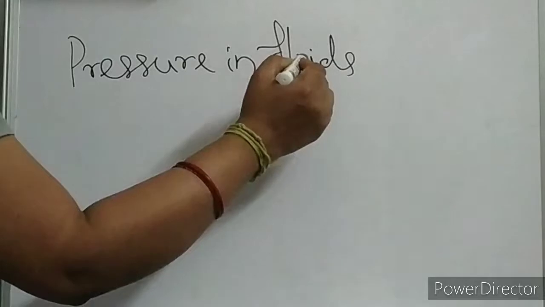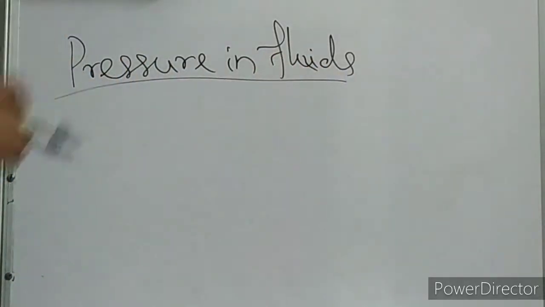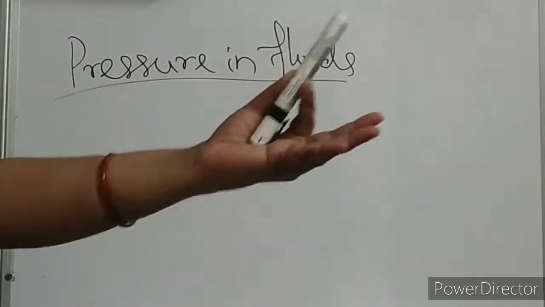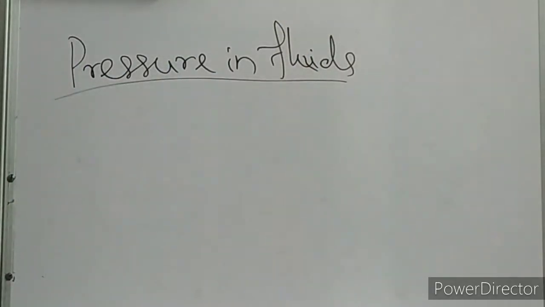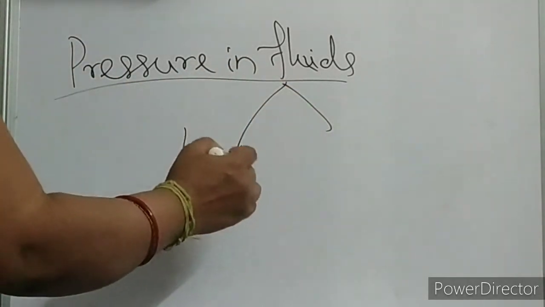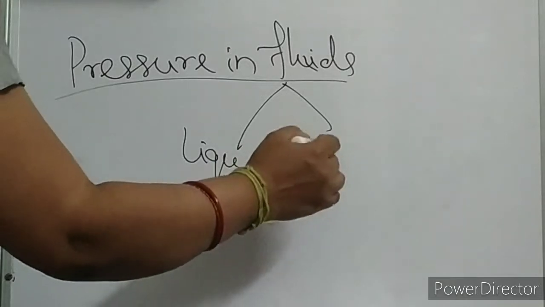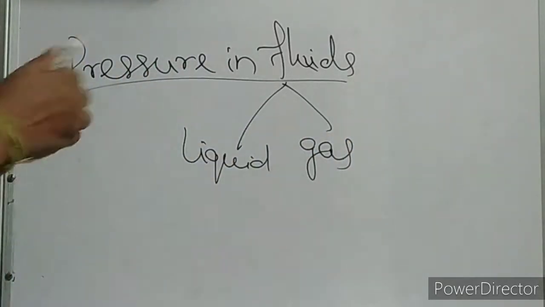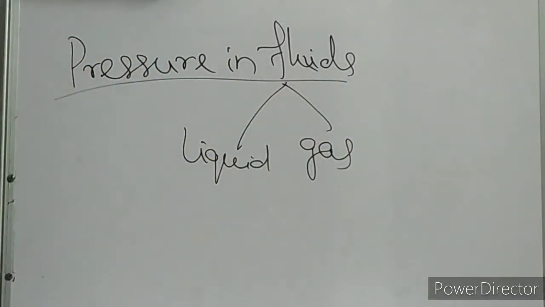What is this pressure in fluids, children? Tell me, what is a fluid by the way? A fluid is something that can flow, it can flow easily. So a fluid can be a liquid and it can be a gas. That means they both can exert pressure.